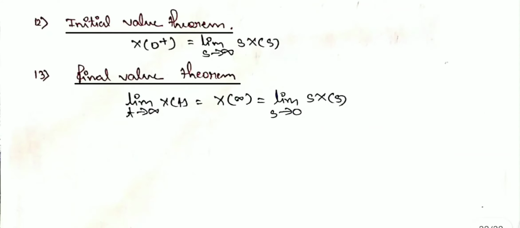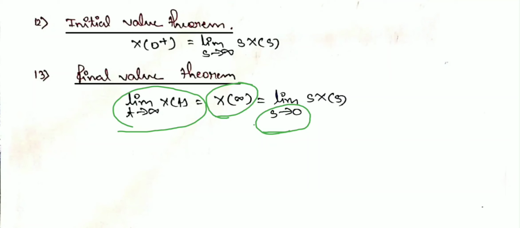Similarly, in the final value theorem, final value means t tends to infinity, and as we put t tends to infinity in the time domain, then s tends to 0 in the frequency domain, and similarly s is multiplied with the Laplace transform as in the case of the initial value.